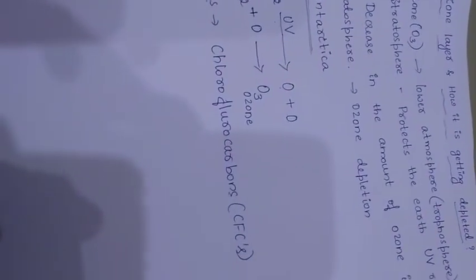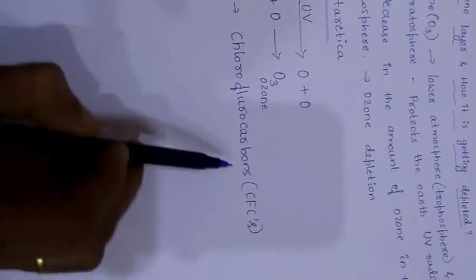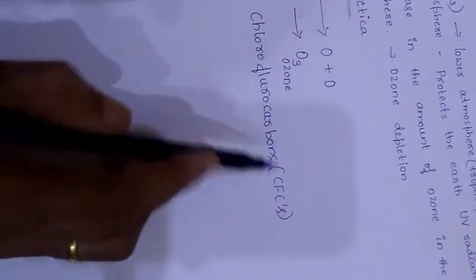Release or overuse of these chlorofluorocarbons in air conditioners or refrigerators leads to the depletion of the ozone layer.